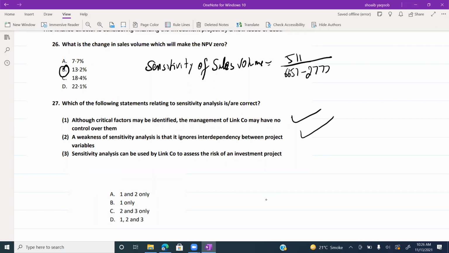Sensitivity analysis can be used by Link Company to assess the risk of the project. No, sensitivity analysis is used for uncertainty. It's not for the risk. Risk will be covered by the expected value, the probability analysis, not the sensitivity analysis. So the third is wrong. The first two are correct. 1 and 2 is the answer.